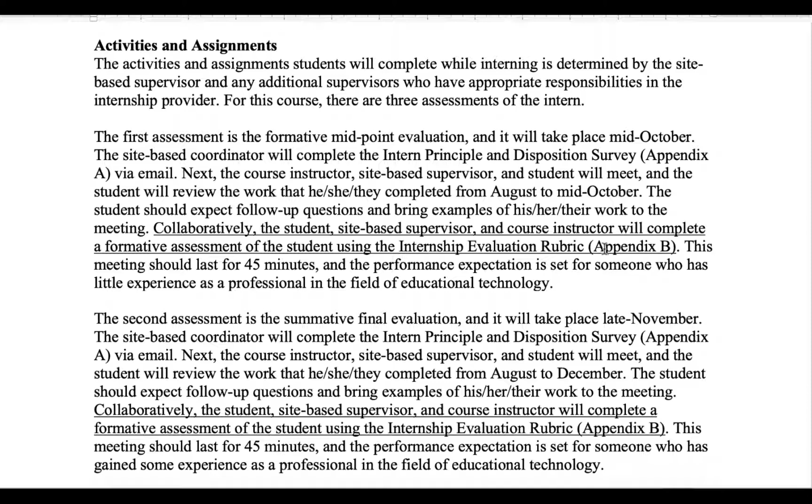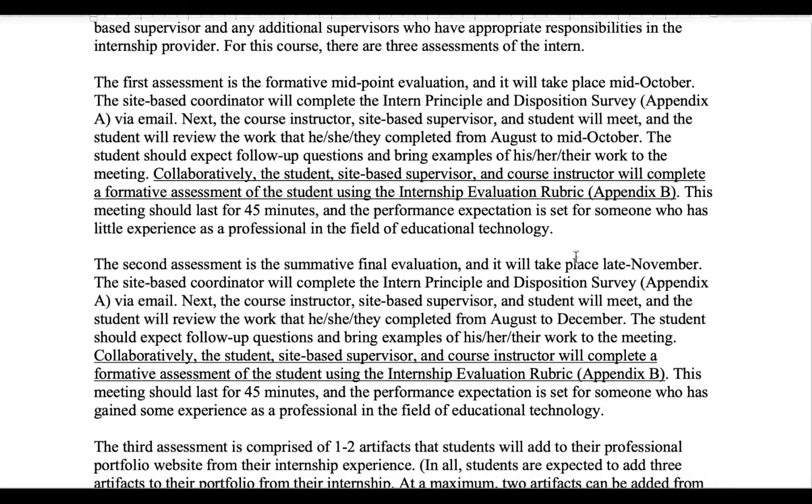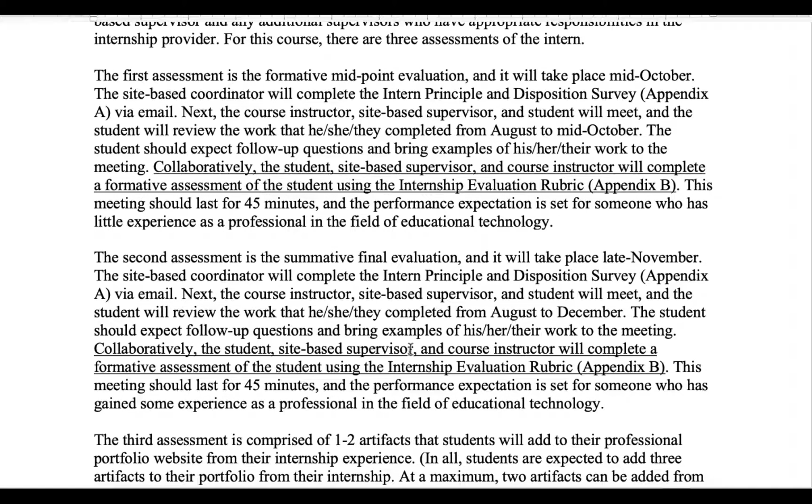After that, the expectation is that you will continue to develop and will conduct a second or summative final evaluation in late November and early December. And it'll repeat the same process. Again, I'll ask that person, your site-based supervisor, to complete the form in Appendix A, and then we'll work together to complete the rubric, the internship evaluation rubric in Appendix B.